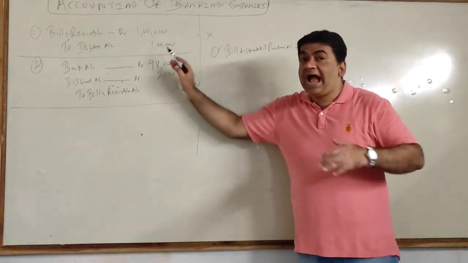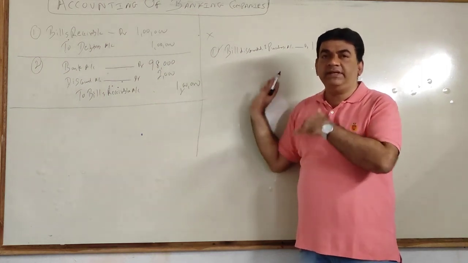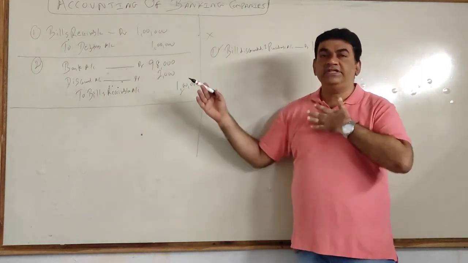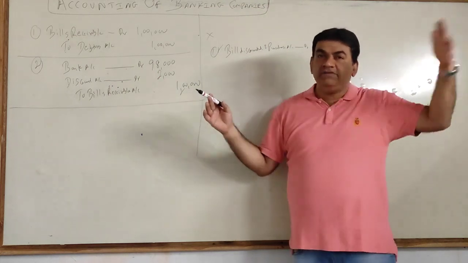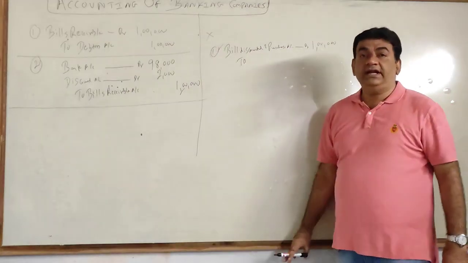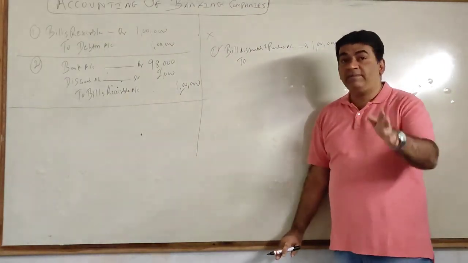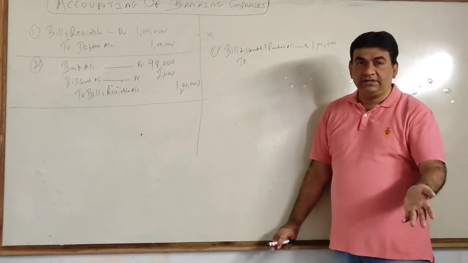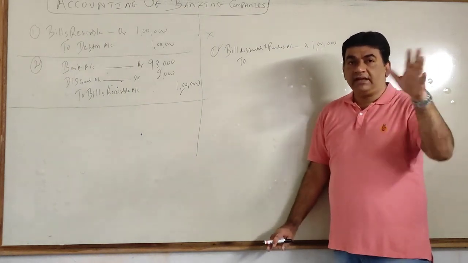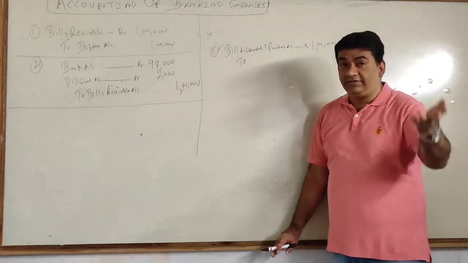Now when I say I got this money from the bank, definitely when the bank has paid me, then only I will get it. Right? If somebody is paying me money, I will get it only when that person has paid me. So can I say they will have to record the entry for payment? For them money goes out. Remember, even if you're a bank, you will have a bank account. Either it will be your own bank or current account, or it will be with other branches, or your head office if it's a branch.